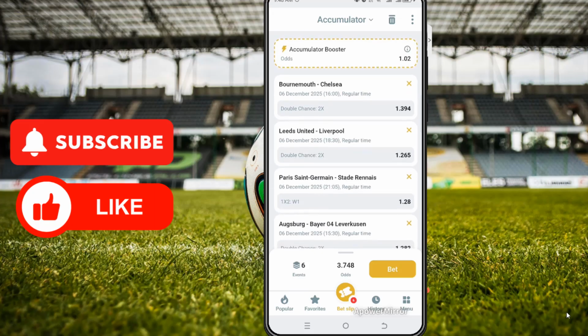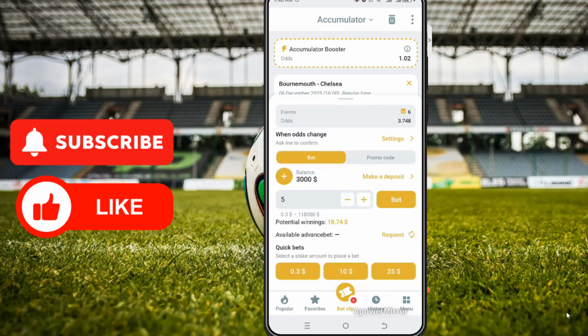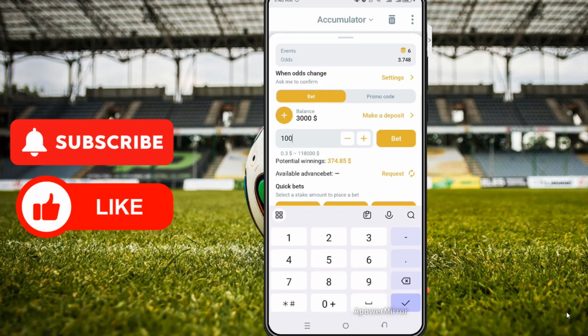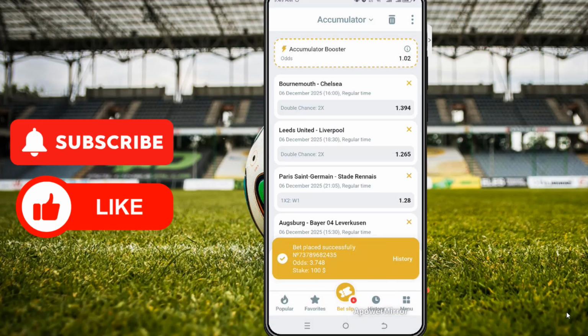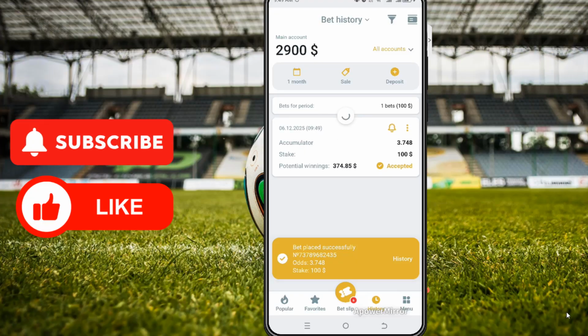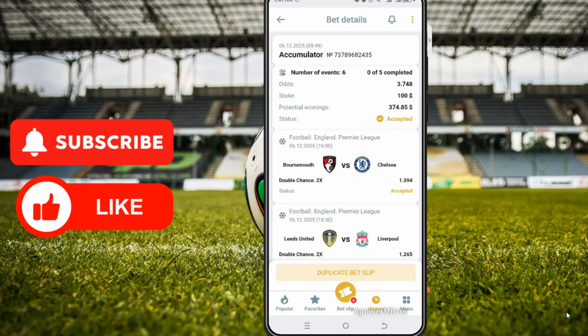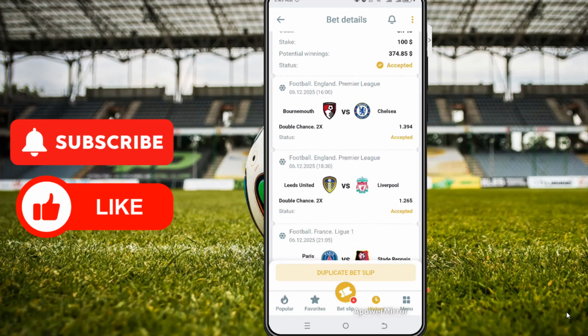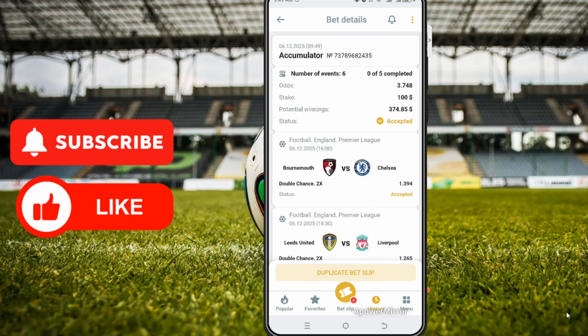So let's go. How much are we putting here today? From our strategy, our betting capital is $100 per day. So let's go $100 on this one. So we are expecting $374. That's a $274 win. It is small, but the compound effect is something you guys are sleeping on, man. Let's place this bet. Okay, bet placed successfully. $100. So here it is. Now all we have to do is sit and wait for our results.